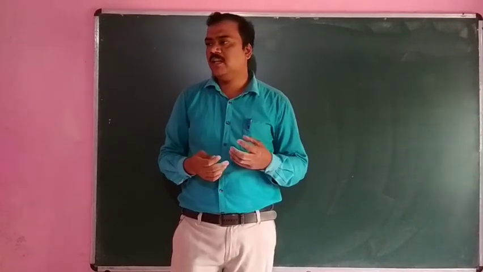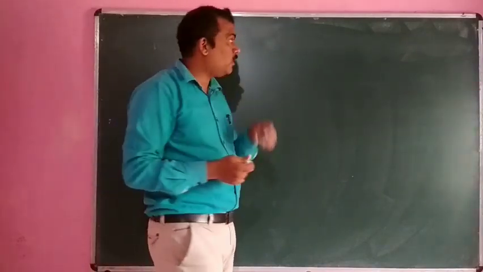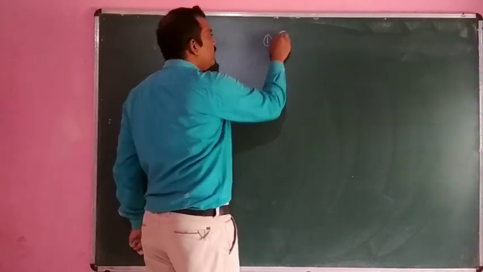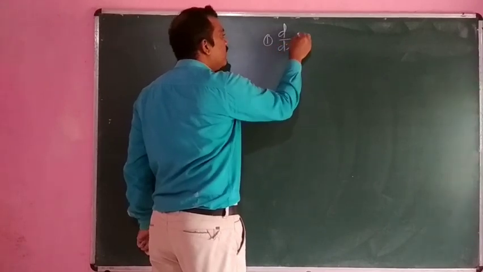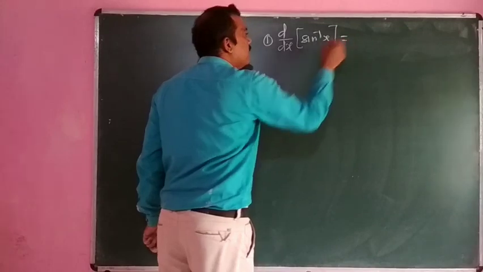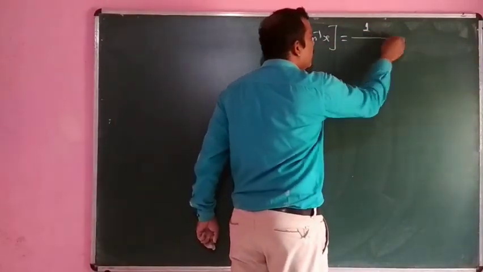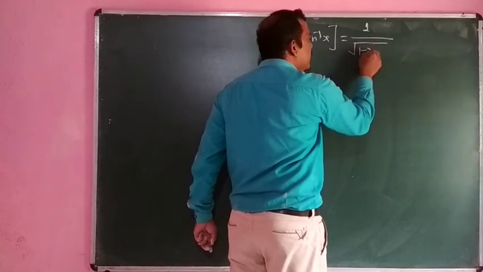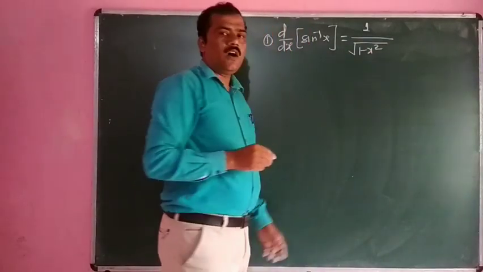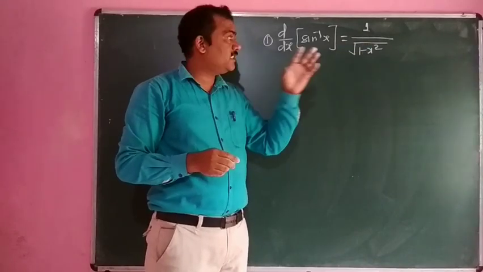First of all, derivative of sine inverse of x, d dx of sine inverse of x, is nothing but 1 upon under square root of 1 minus x square.